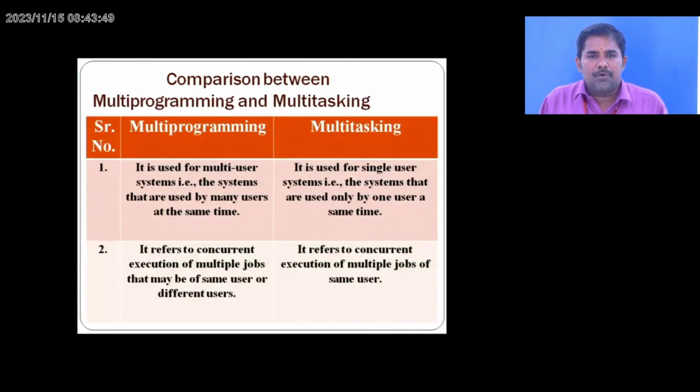Now let us compare multi-programming and multitasking. Multi-programming is used for multi-user systems, where the system is used by many users at the same time. Multitasking is used for single-user systems, where the system is used by only one user at the same time. It refers to concurrent execution of multiple jobs of the same user. It is not a different user, it's the same user.